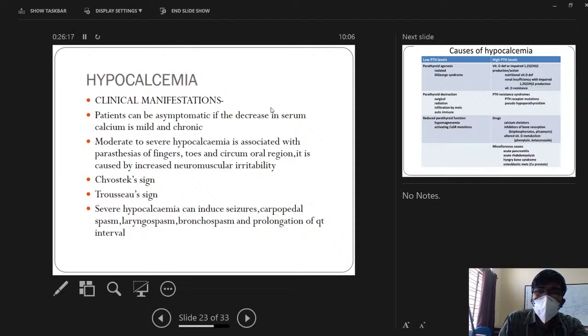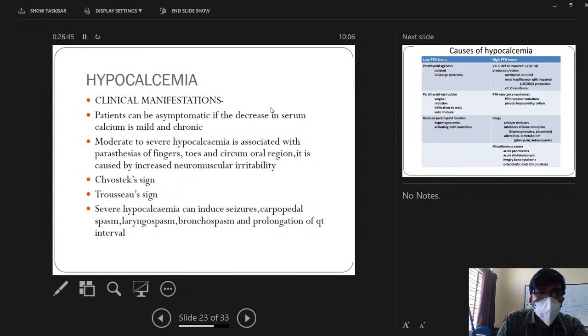Once there is hypocalcemia, there will be neuromuscular irritability. This irritability will cause excessive firing of neurons and increased paresthesia, that is of fingers, toes, circumoral region. Clinically we see this by Chvostek's sign. Chvostek's sign is nothing but once you tap over the facial nerve near the tragus of the ear, there will be facial twitchings because of contraction of the muscles supplied by the facial nerve. This is because of nerve irritability seen in hypocalcemia.